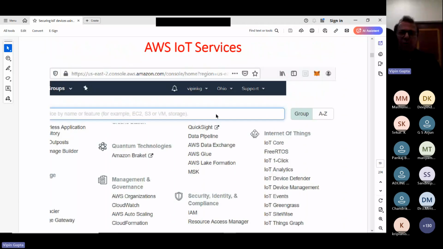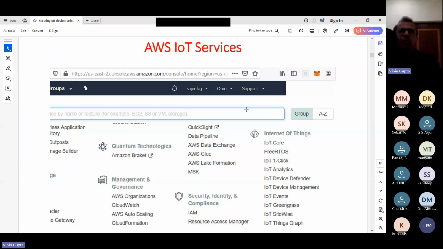So in our case, we have already seen that certain services are available. IoT Core we have seen. We are now going to look at the other services, out of which the most important service, which is AI based, is IoT Device Defender. We will be looking at that. So in our case,